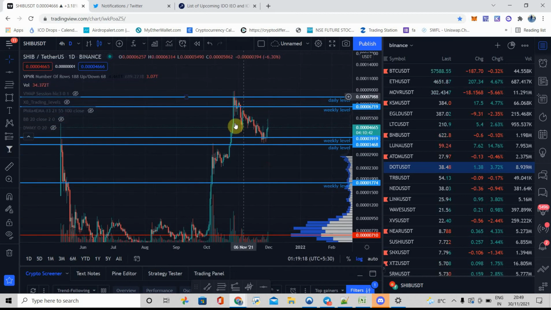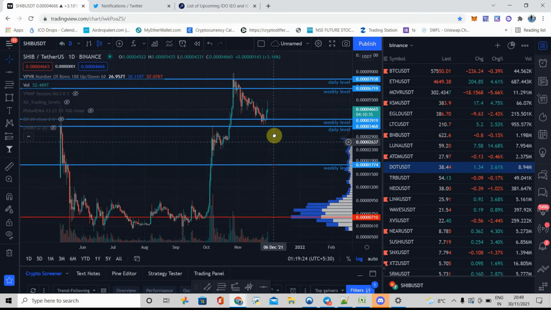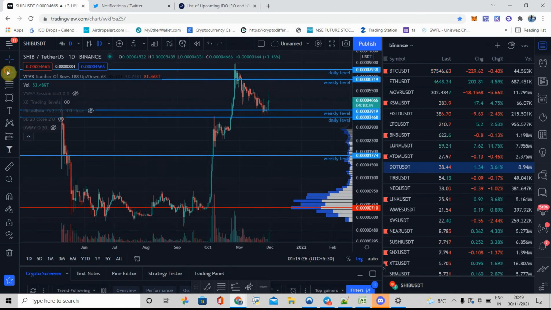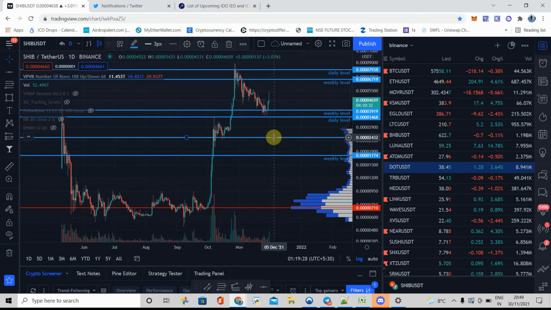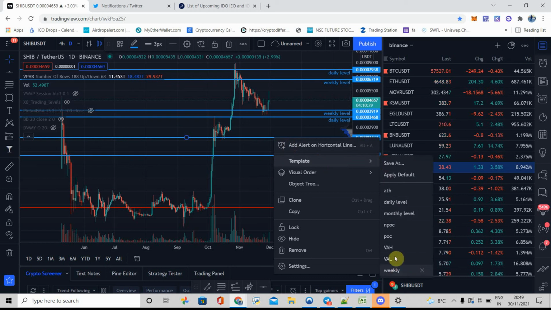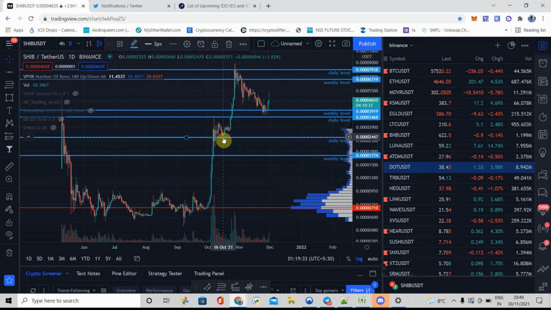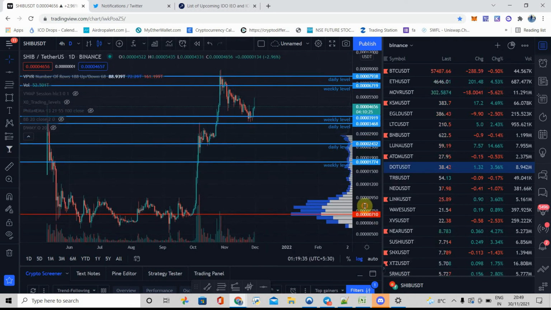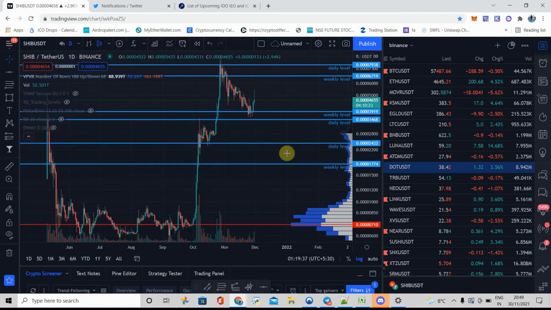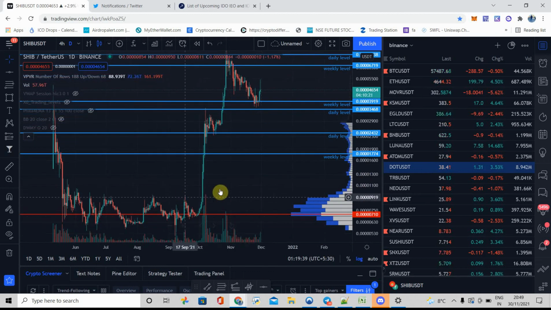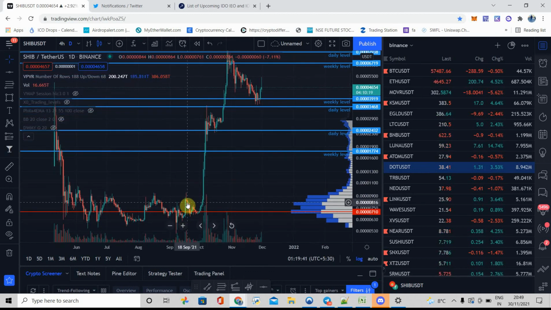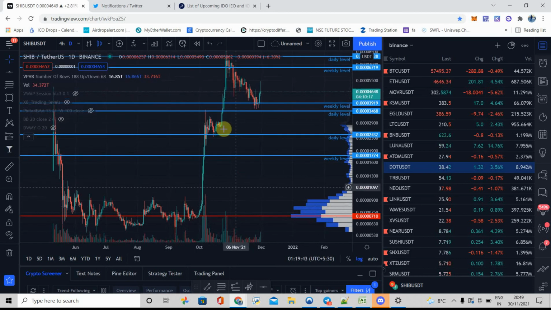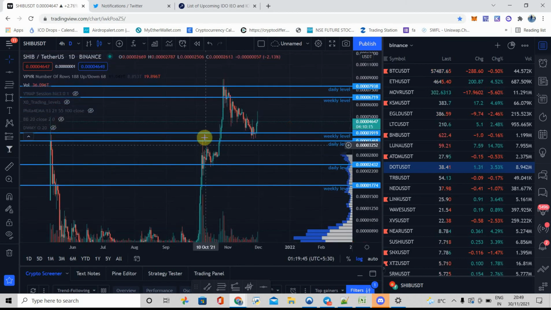So as of now, in the context, I have drawn the daily level which is near to the price action. The another daily level is this one I can find from where the price got the reaction. So within this context, we can see that price is giving the higher high and higher lows.